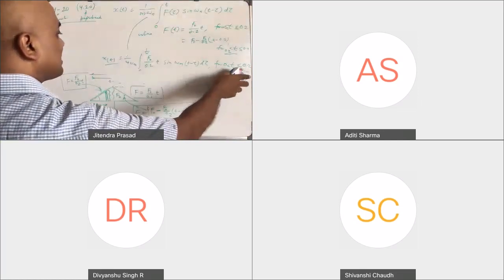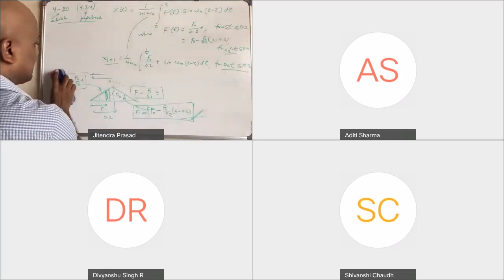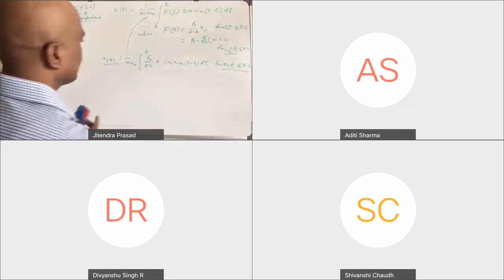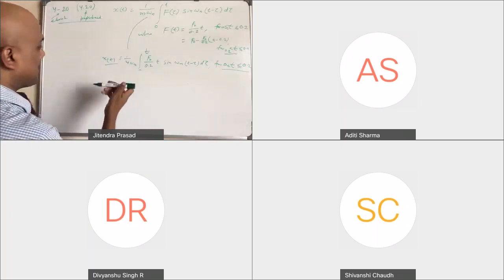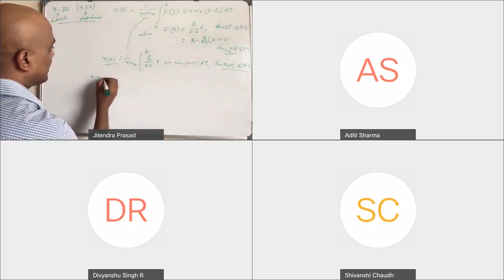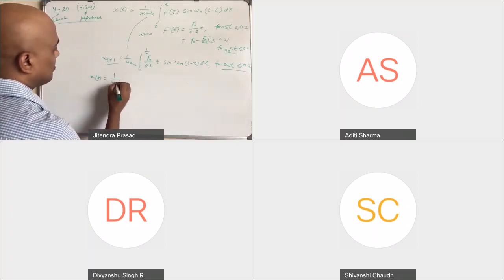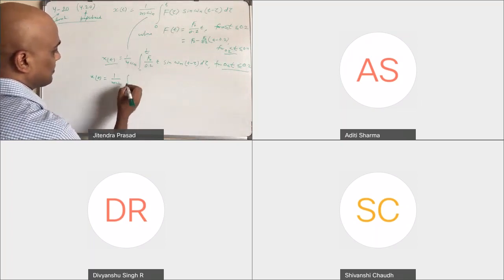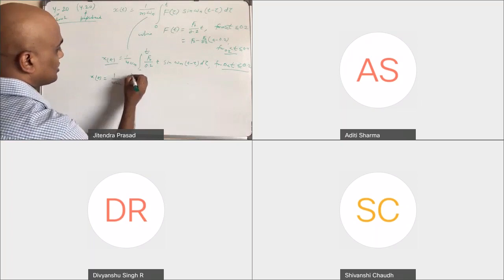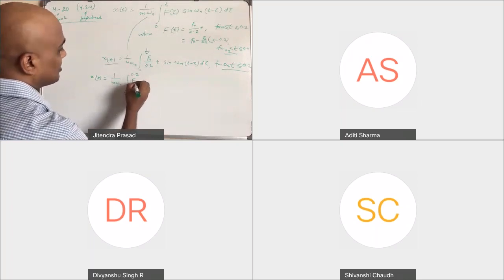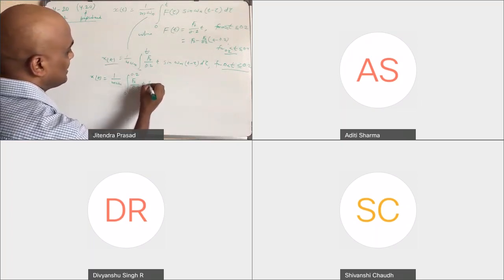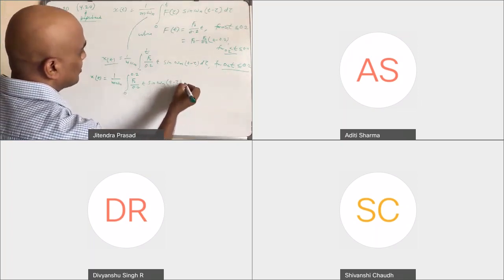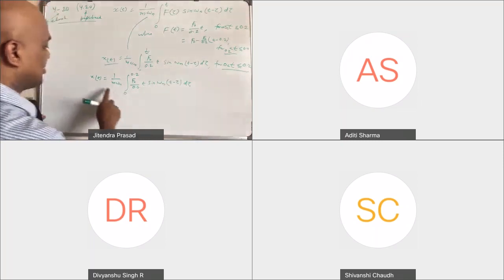Now for t more than 0.2, x(t) equal to 1 over m omega n, integral from 0 to 0.2 of f naught over 0.2 times tau, sine omega n (t minus tau) d tau.